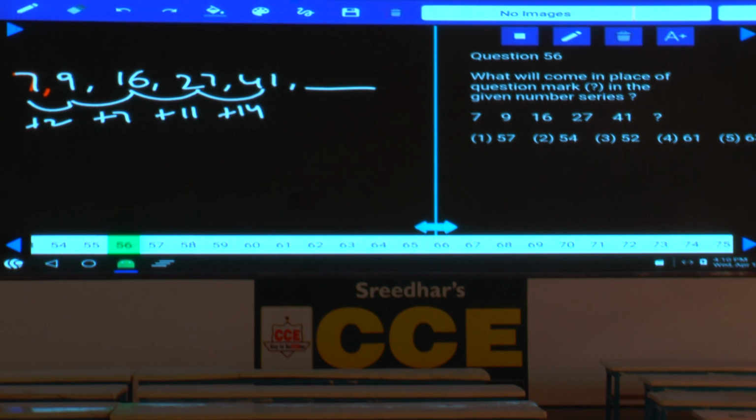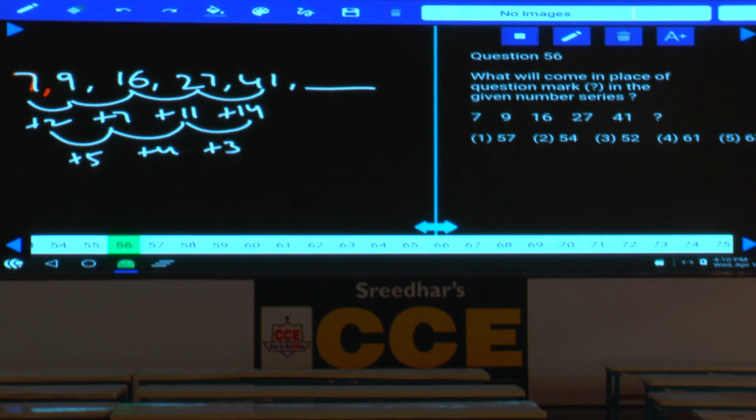And 2, 7, 11, 14: 2 and 7 plus 5, 7 and 11 plus 4, 11 and 14 plus 3. So 5, 4, 3, the next difference must be plus 2. 14 plus 2 is 16, hence 41 plus 16. How much is that? 57. 57, that is choice 1. Now the difference of difference is 5, 4, 3, 2 in the descending order.